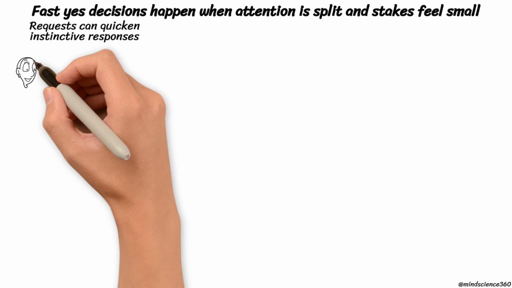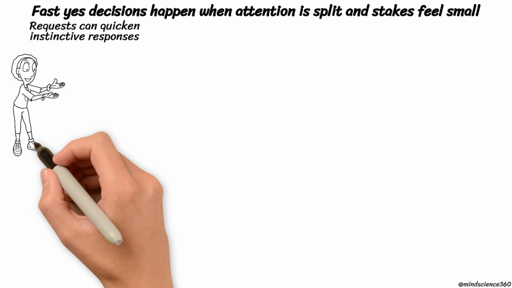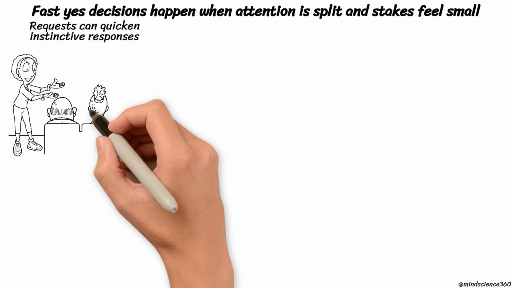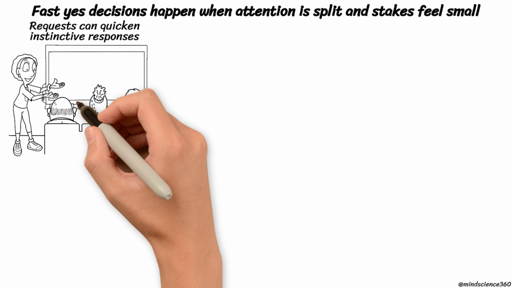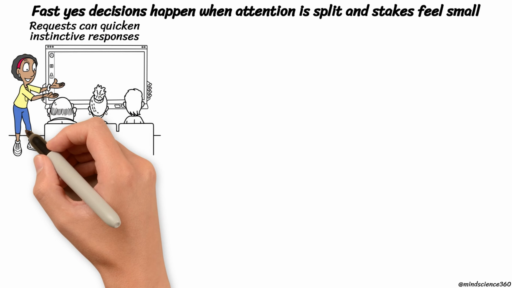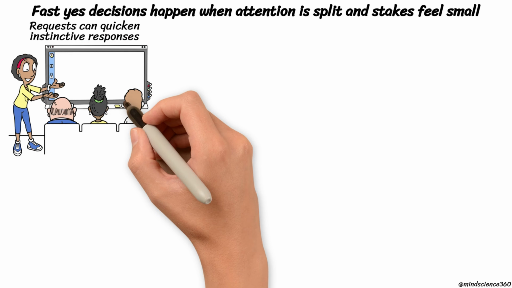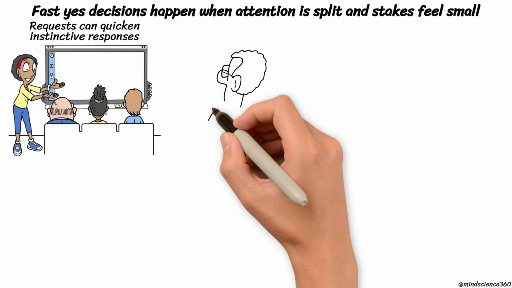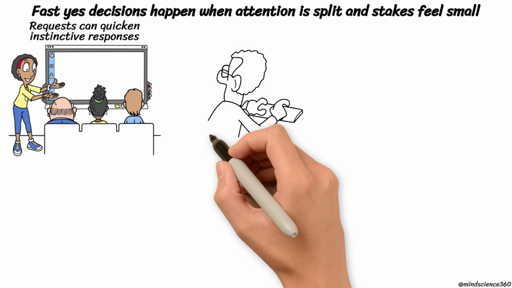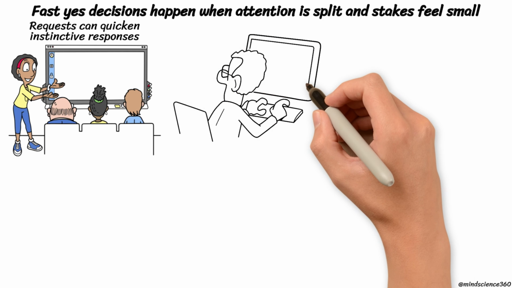When a request arises mid-task, the mind instinctively seeks the quickest acceptable answer. Subtle cues such as tone, timing, and confidence can shape that response even before any facts are verified. Under stress or distraction, mental shortcuts can replace a thorough evaluation of available options.